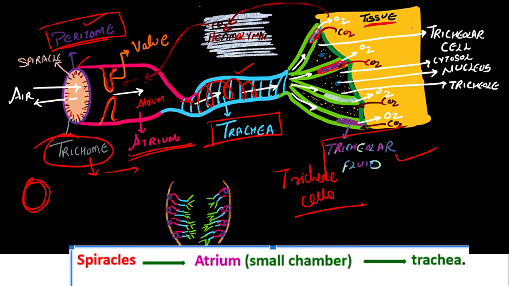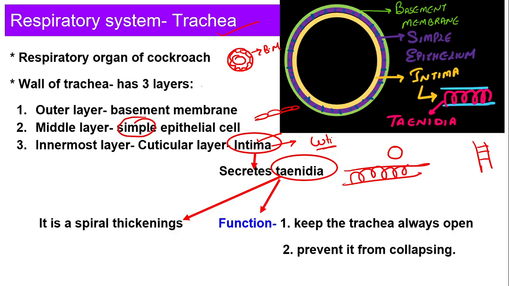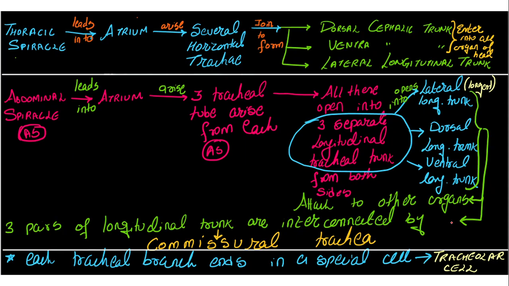Okay, some spiral membrane will be present. Spiral thickening will be present. That thickening we call taenidia, which is secreted by the intima. What is the function of it? It keeps the trachea always open and prevents it from collapsing.